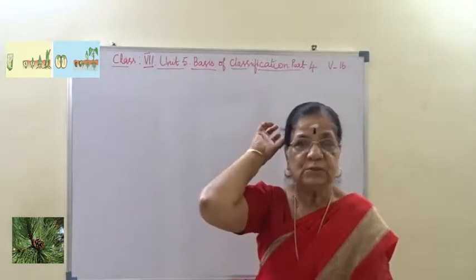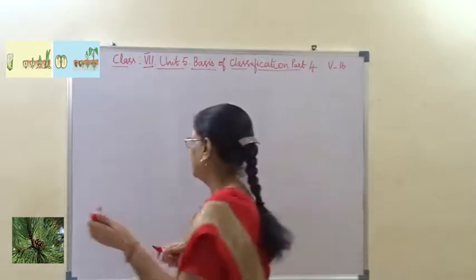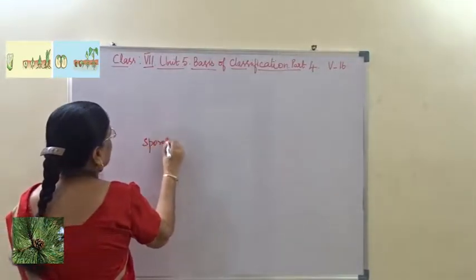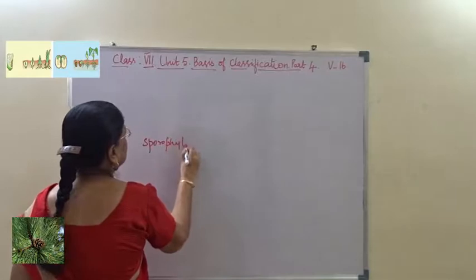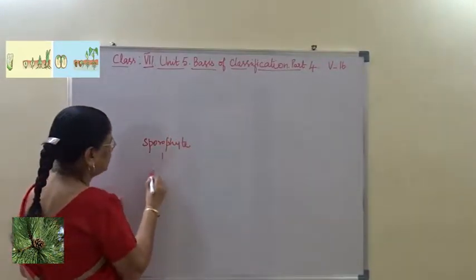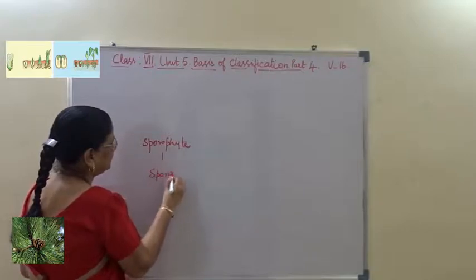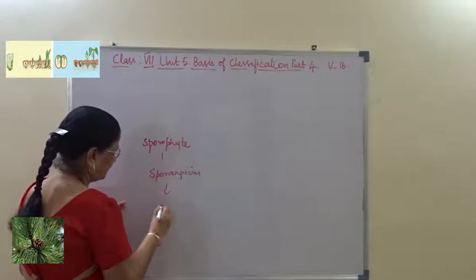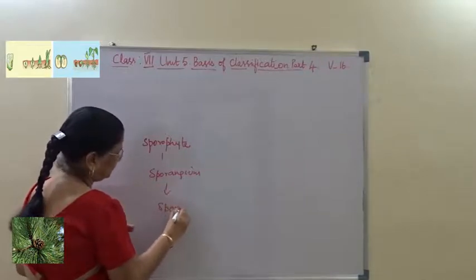In the asexual method, the plant body is called the sporophyte, and that will produce sporangium, and that will produce the spores.